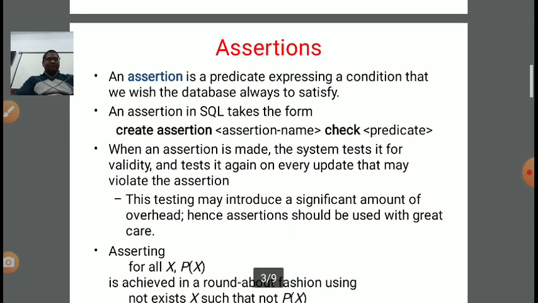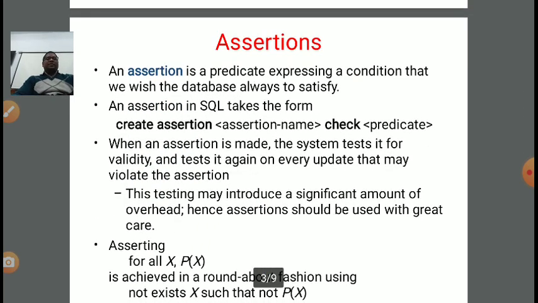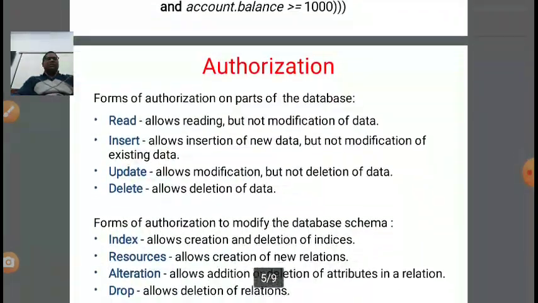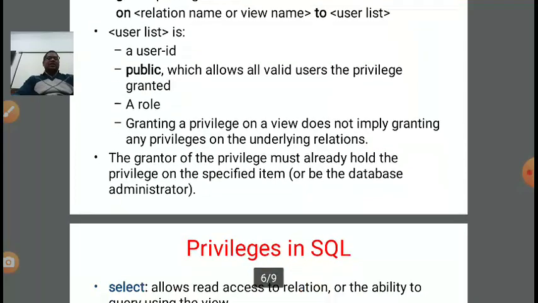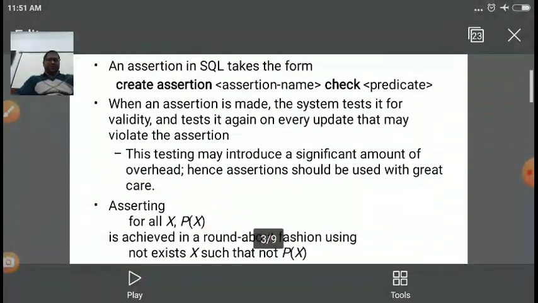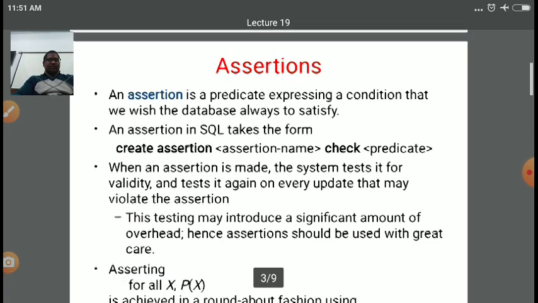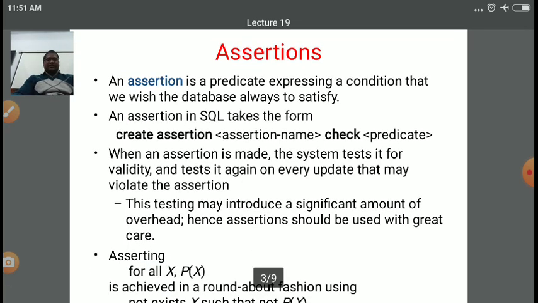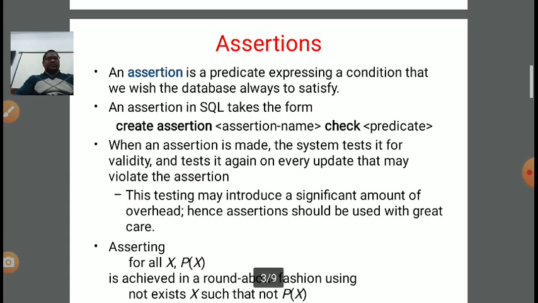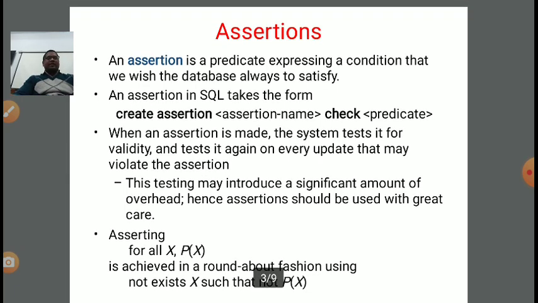Now in today's lecture, some new concepts about database. First is assertion, second we will discuss authorization, and third is how to set privilege in a SQL database. So back to the first topic, that is assertion. First you should know what an assertion is, how we can implement this concept in SQL, and what query statement we need to write in order to implement an assertion.